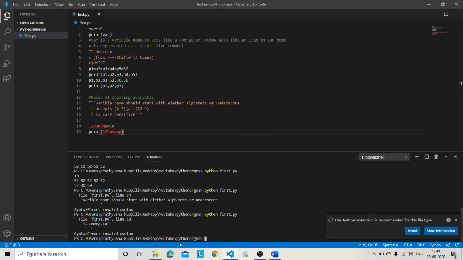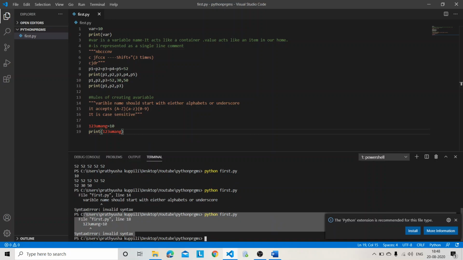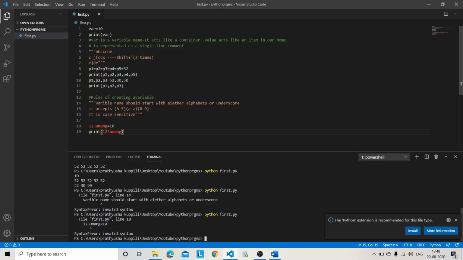See what I am getting. It is throwing an invalid syntax. So we should not write a variable name with numbers. It should not start with numbers. If you want to keep Umang 20 G1, it can end. Numbers can be in the middle or at the end, but it should not be the starting letter. That's it. So we'll be printing this.